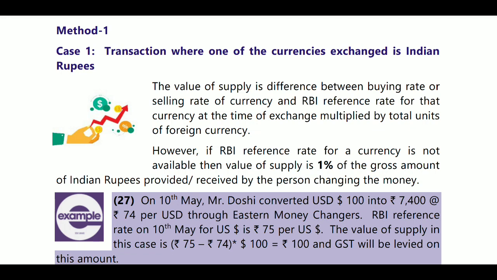So ask rate or bid rate, buying rate or selling rate, minus RBI reference rate, into total units. If you get any negative value, it is not considered, meaning the value will be taken. Signs are not important here, because the value is only the difference. Even though it is negative, we will consider the value and not give importance to signs here.